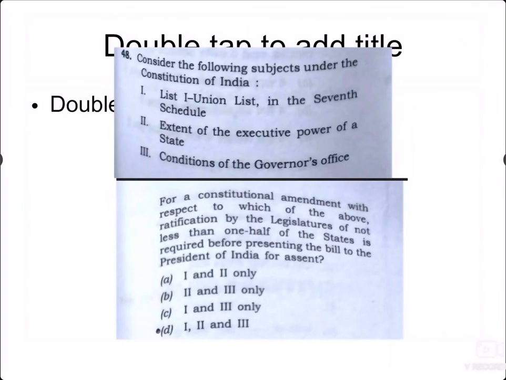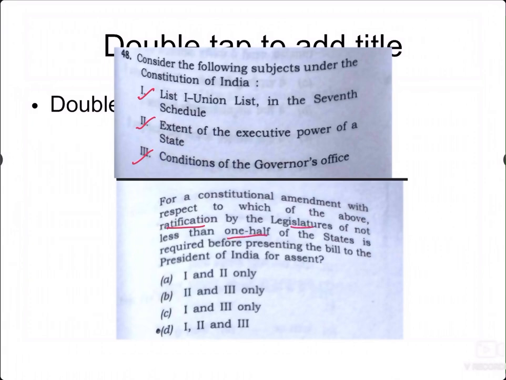Right. The next question has three statements. The first is List 1, the Union List in the 7th Schedule; the second is the extent of the executive power of the state; and the third is the conditions of the governor's office. Among these three, which constitutional amendment has to undergo ratification by the state legislatures, by more than one half of the states, before the bill is passed and sent to the President for his assent? That is what the question is: for which of these does the amendment require ratification by one half of the state legislatures?